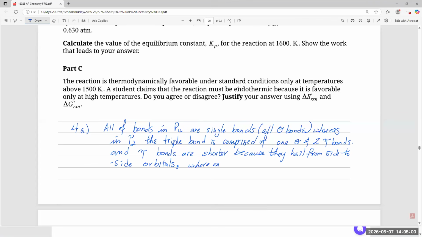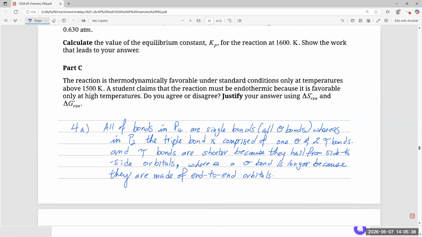Whereas a sigma bond is longer because they are made of end-to-end orbitals. Now, could you get away with just saying that a triple bond is shorter than a single bond? Maybe, but it's kind of a weak answer. In a college level class, I wouldn't give you credit for that.